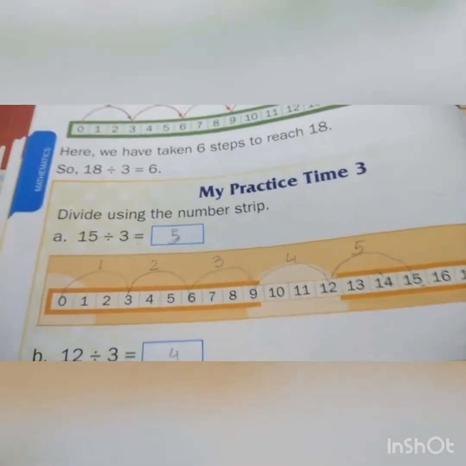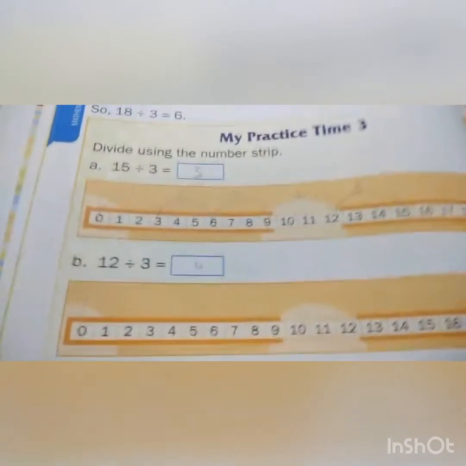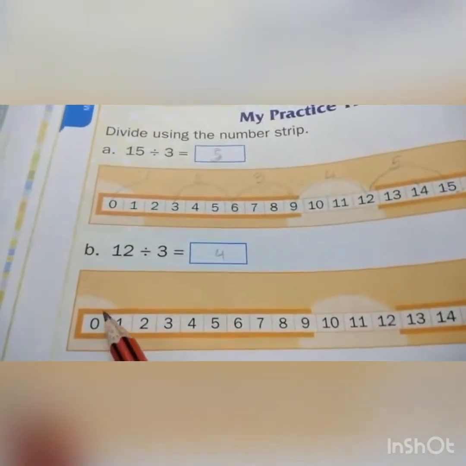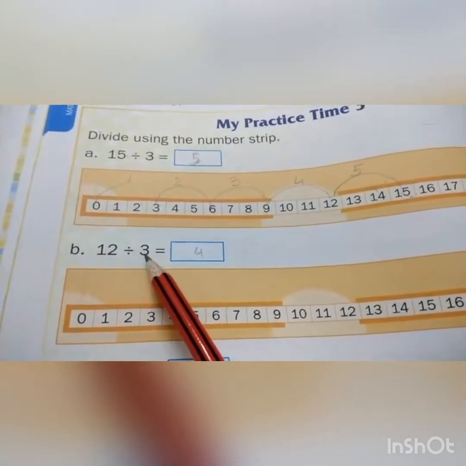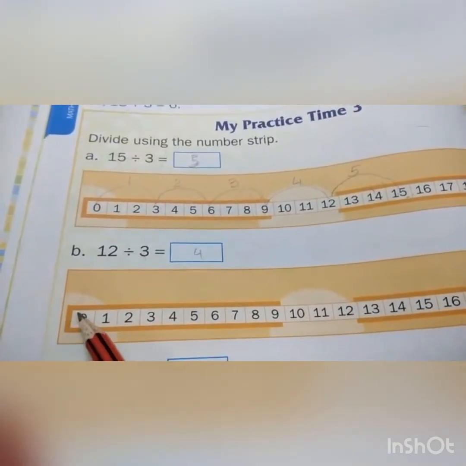Okay. Next. 12 divided by 3. Again, we start from 0. What is the number? 3. First jump 3.